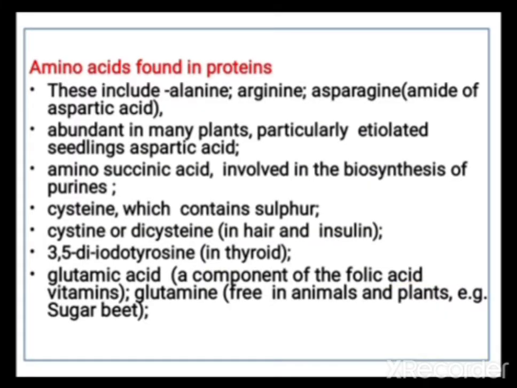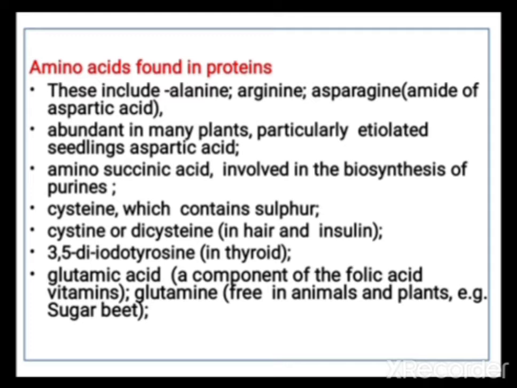Here we are discussing details about amino acids only for our knowledge, because when we want to go through details of amino acid metabolism, we need to learn anabolism, catabolism, and all the details related to amino acids. So here again see amino acids found in proteins. So it includes alanine, arginine, asparagine. So these are the amide of aspartic acid.